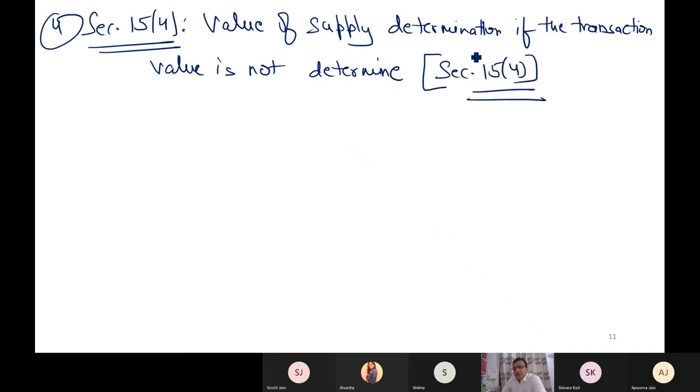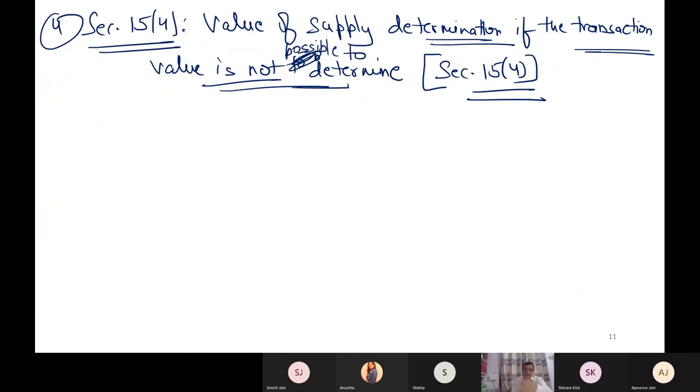It tells you what will happen if transaction value is not ascertainable, is not possible to determine. When it is impossible to determine transaction value under 15.1, only then will you come to section 15 subsection 4.